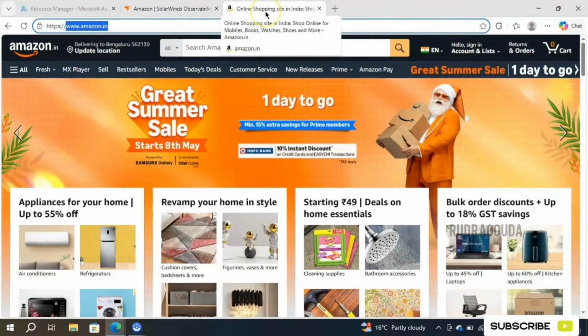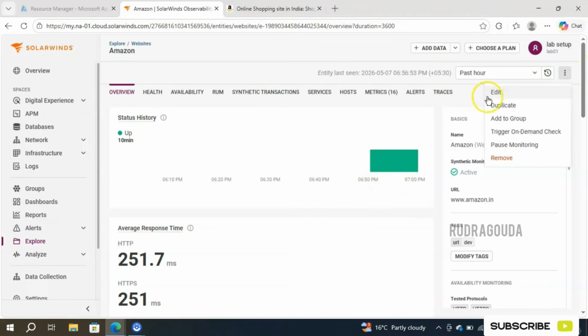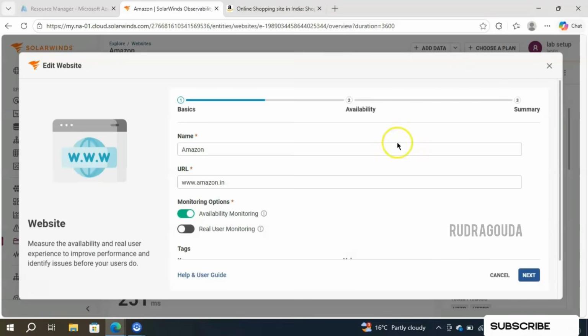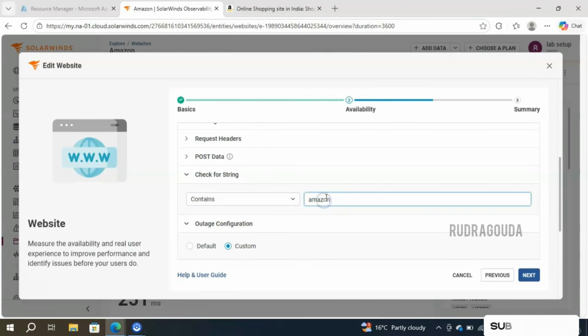so that SolarWinds tries to check the website and look for the particular string, and that string will not be there because we have given the wrong name. So we should get an alert, right? Let's try that. Okay, I'll click on edit, scroll a little down, then go for next. Yeah, here I'll make the mistake.